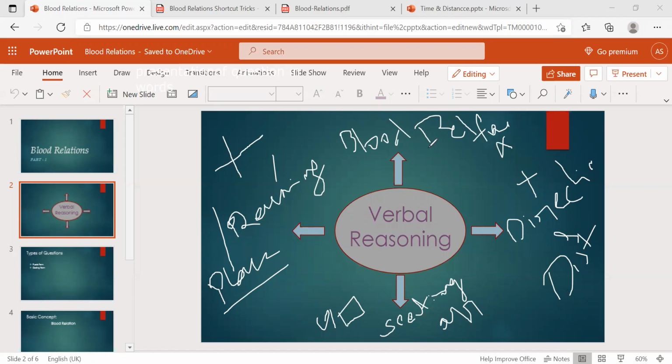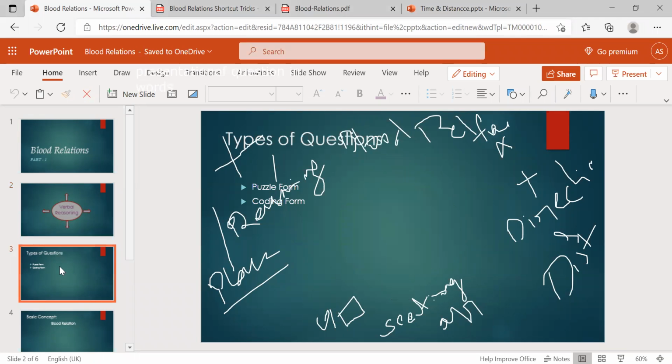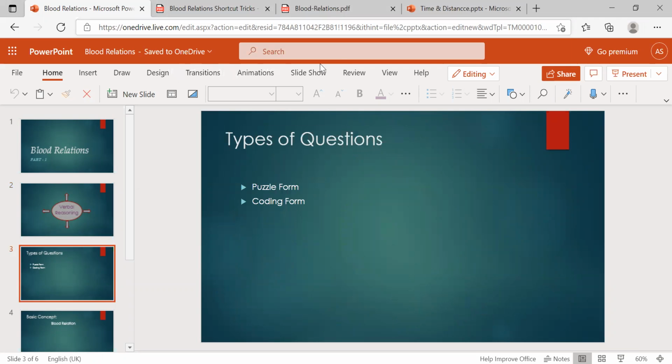These four are very, very important, and we'll discuss them continuously. First of all, we'll see blood relations. What type of questions will we get in blood relations? Generally in MNC and software companies, we get two types of questions, the puzzle form and the coding form. We'll discuss puzzle forms and coding forms also in blood relations.